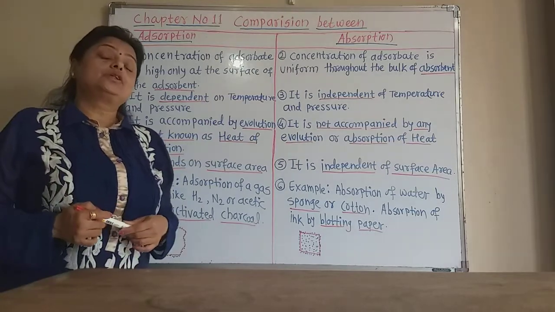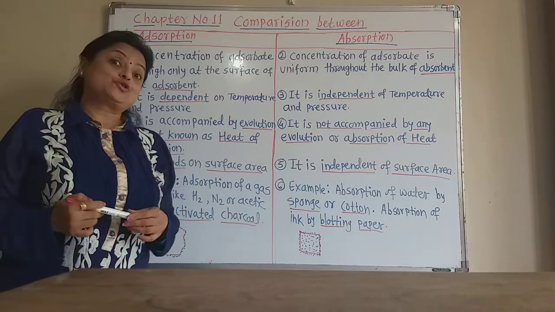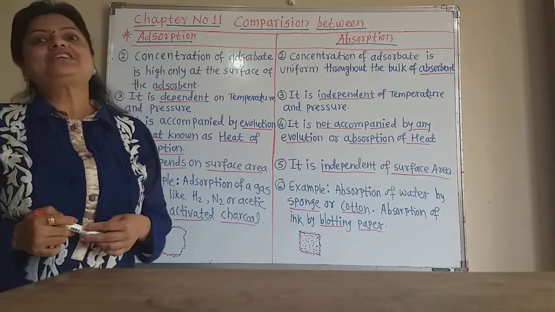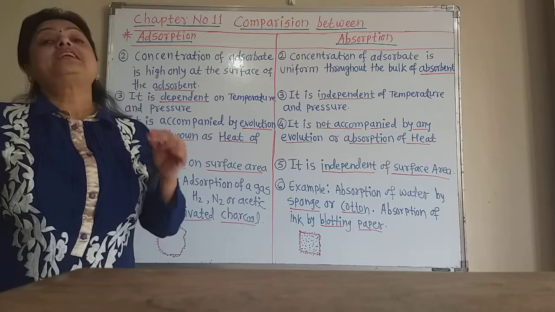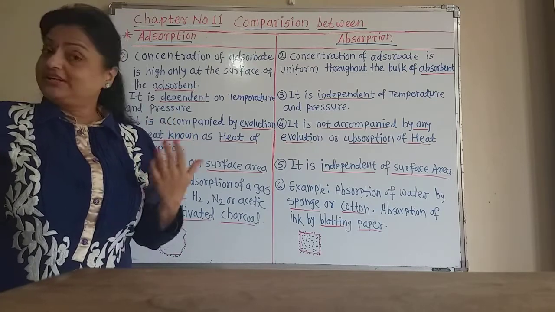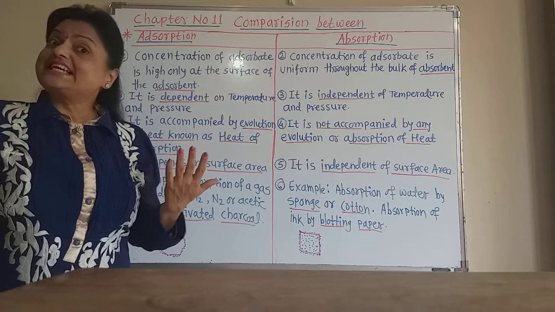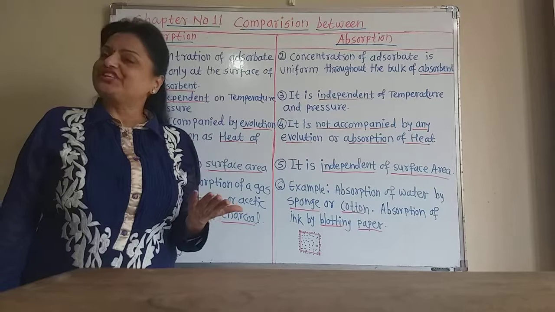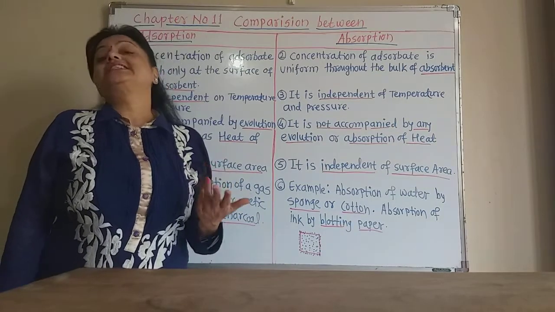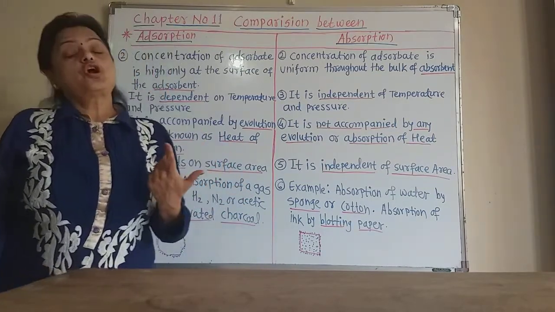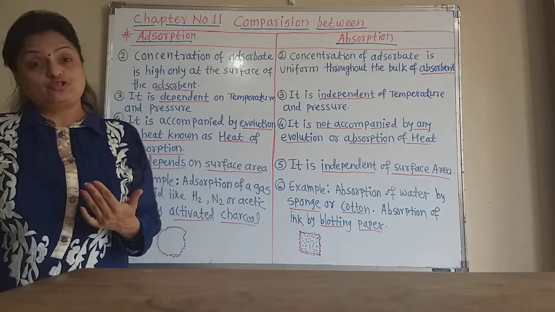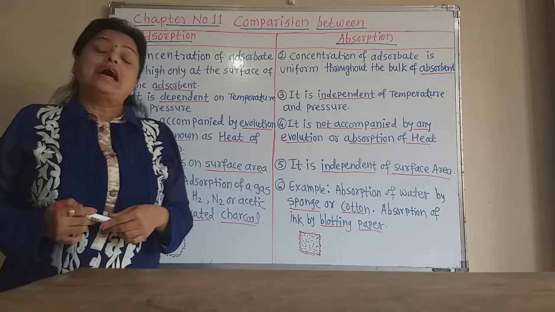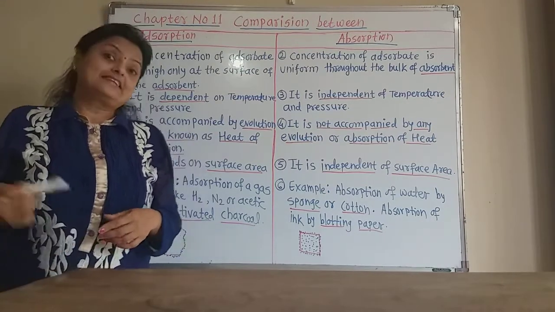Now this is about the adsorption and absorption phenomena. In the next lecture, we will learn the types of adsorption. There are types of adsorption such as physical adsorption and chemical adsorption. Physical adsorption is called physisorption in short, and chemical adsorption is called chemisorption in short. What the different types of adsorption are, we will learn in the next lecture.